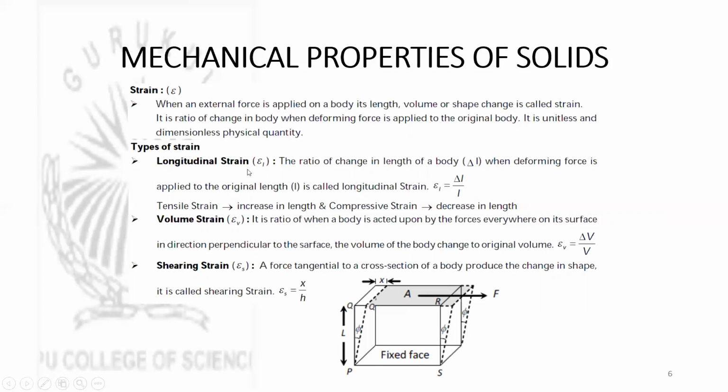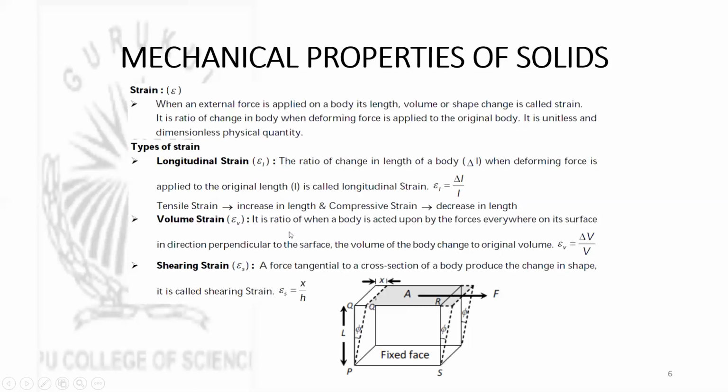First one is longitudinal strain. It is a ratio of change in length of the body to original length of the body on application of a deforming force. Whatever change in length is produced, if you divide that with original length, you will get longitudinal strain. So in this case, if there is an increase in length, the strain can be called tensile strain. If there is a decrease in length, the strain can be called compressive strain.